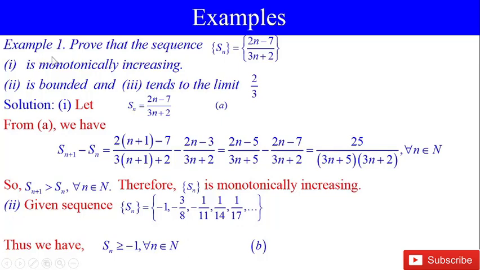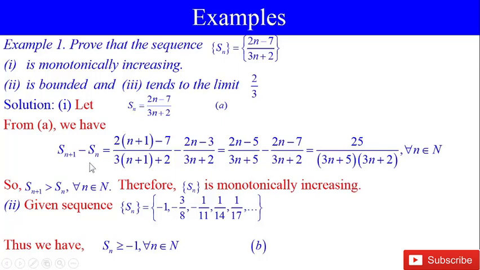Now, example 1. Prove that the sequence Sn equal to (2n minus 7) by (3n plus 2) is monotonically increasing, is bounded and tends to the limit 2 by 3. Solution. First part. Let Sn equal (2n minus 7) by (3n plus 2). This is equation A. From equation A, we have